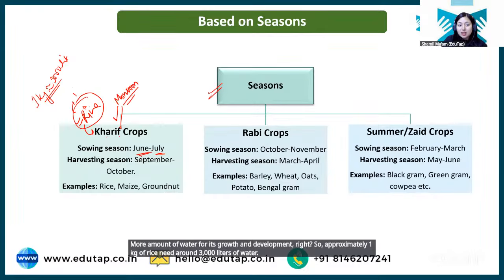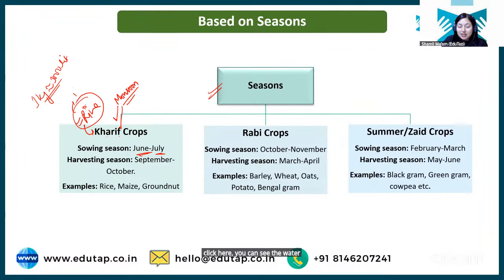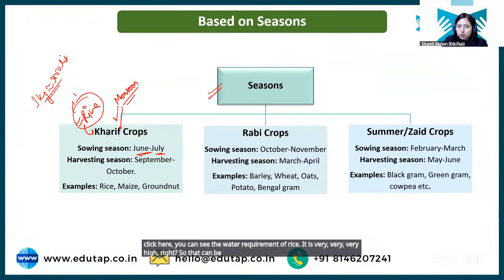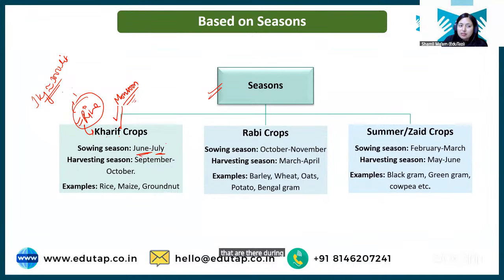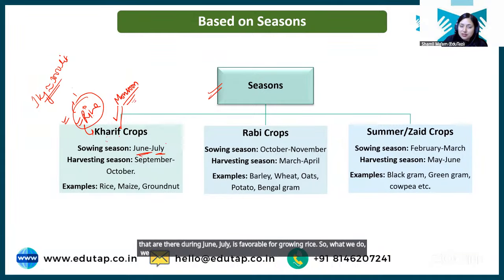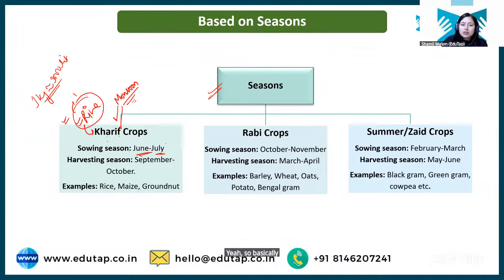You can see the water requirement of rice is very, very, very high, right? So that can be met during monsoon season. Also, the temperature and climatic conditions during June, July are favorable for growing rice. So we grow rice in Kharif season. Clear? So basically, students, based on season, we have Kharif crop, Rabi crop, and summer or Zaid crop.